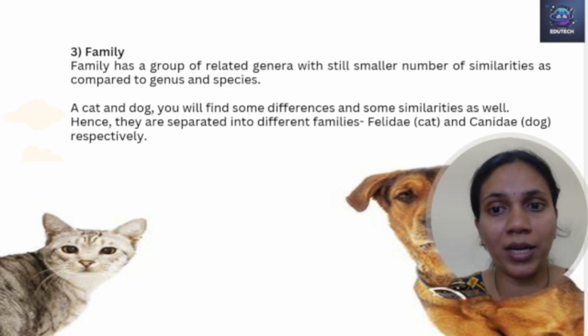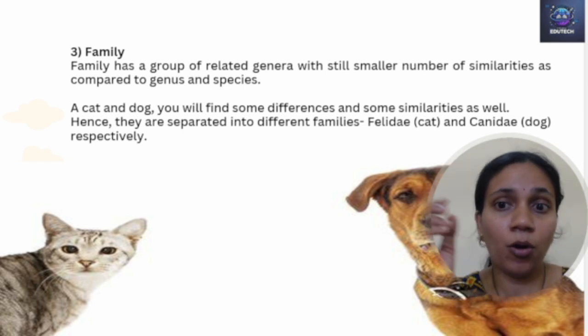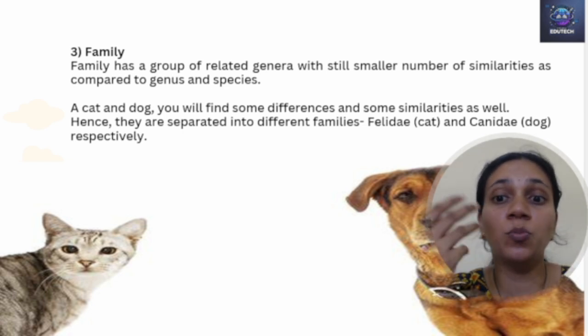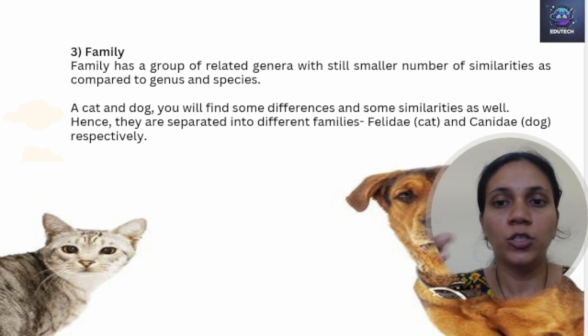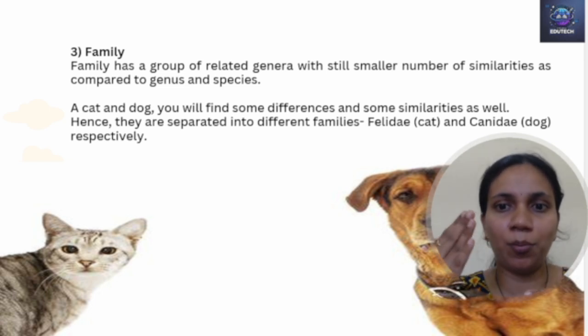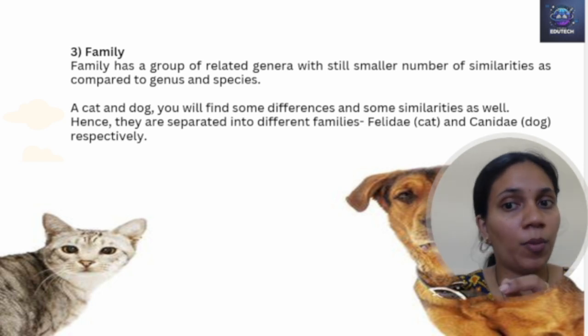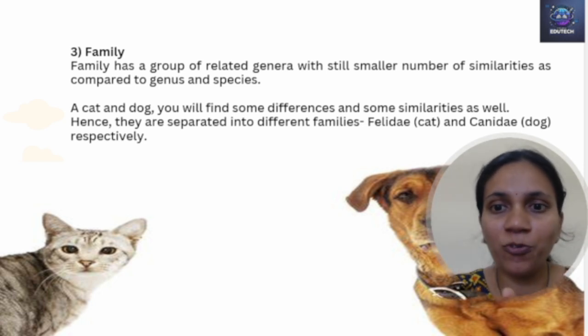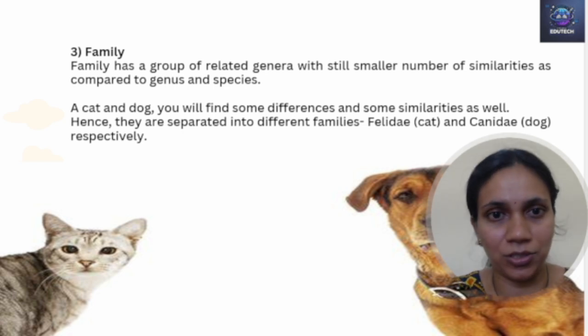Species is more related and specific, whereas in genus there are differences, but not as big as in family. Family has much more differences. When we say family, who comes in it? Uncles come, maternal uncles come, but the surnames of the paternal uncle and the maternal uncle are different. Still they are a family because they are related.